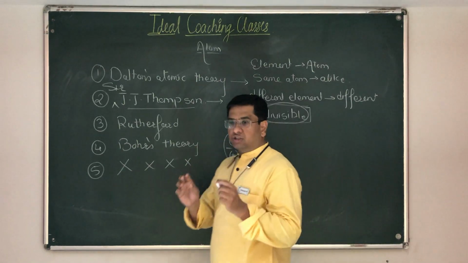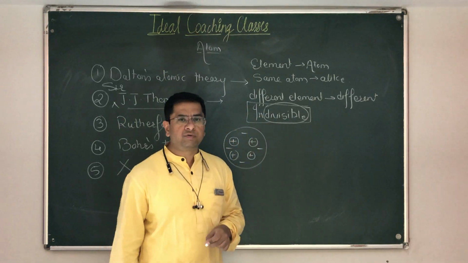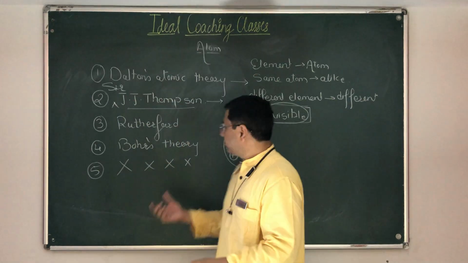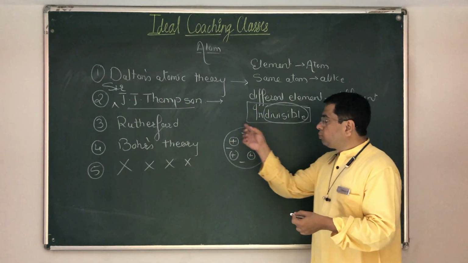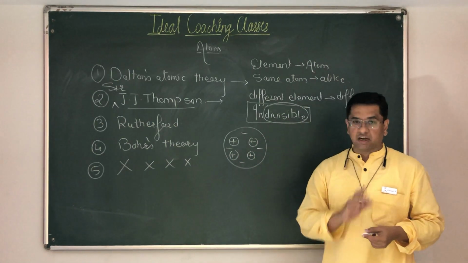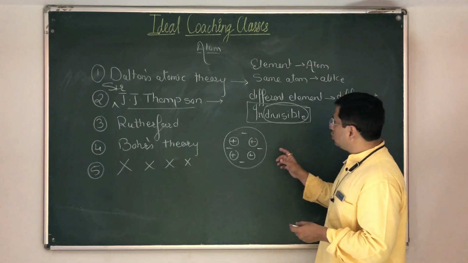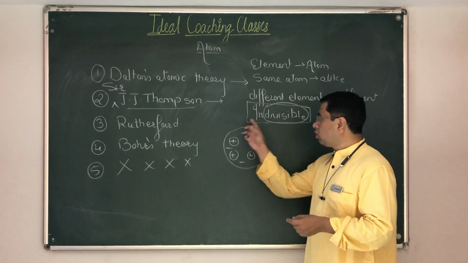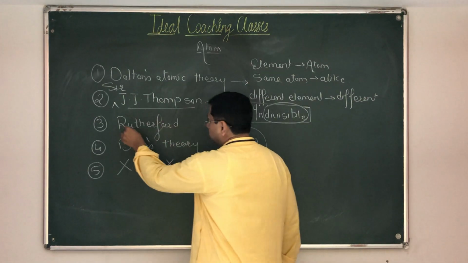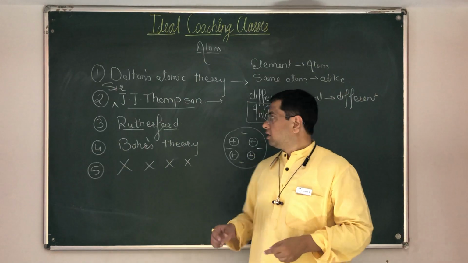But there was a small issue in this. Although he proved that an atom is divisible, thereafter he gave the model of an atom. He was not able to prove that this model is experimentally right. And very interestingly, he said, although I have proved the divisibility, I am not able to prove this model to be right. And he gave the responsibility to prove this model right to his disciple, Ernest Rutherford.